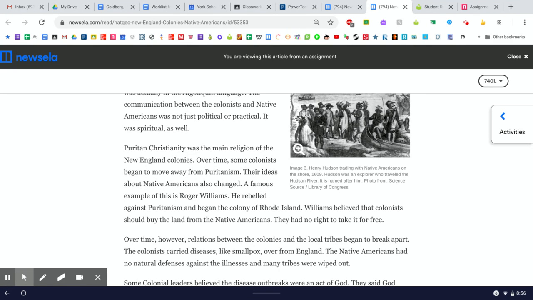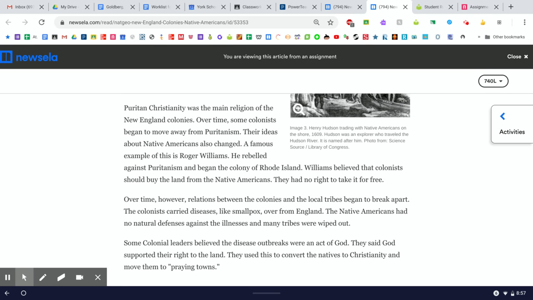So maybe that means that the Puritans did believe they could take it for free, that God told them it was theirs, and therefore they could just take it without paying the natives. So you could tell Roger Williams thought it was important to treat the Native Americans more fairly.